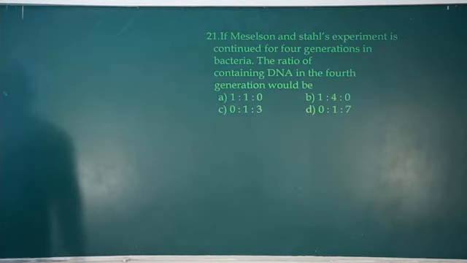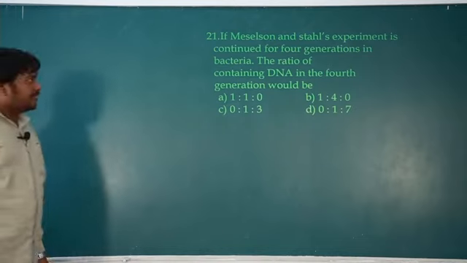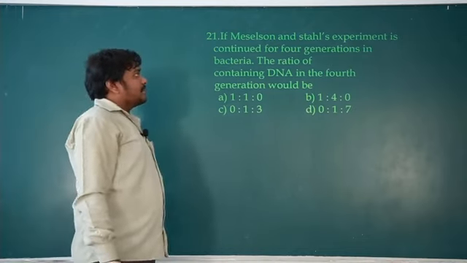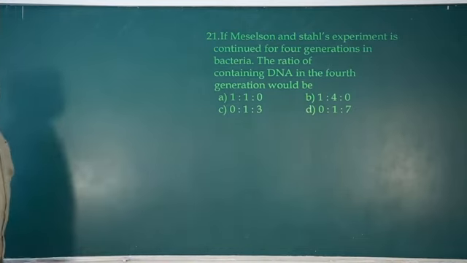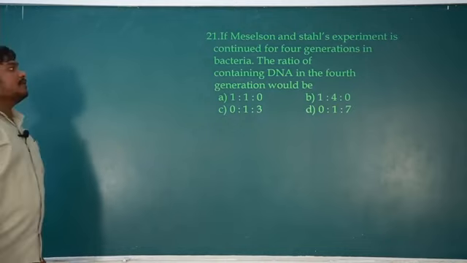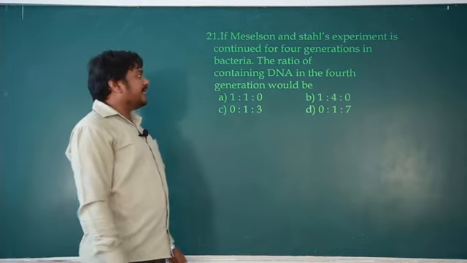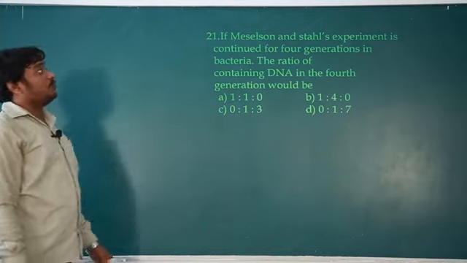Okay. Next question 21. If Meselson and Stahl experiment is continued for 4 generations in bacteria, the ratio of containing DNA in the 4th generation would be.